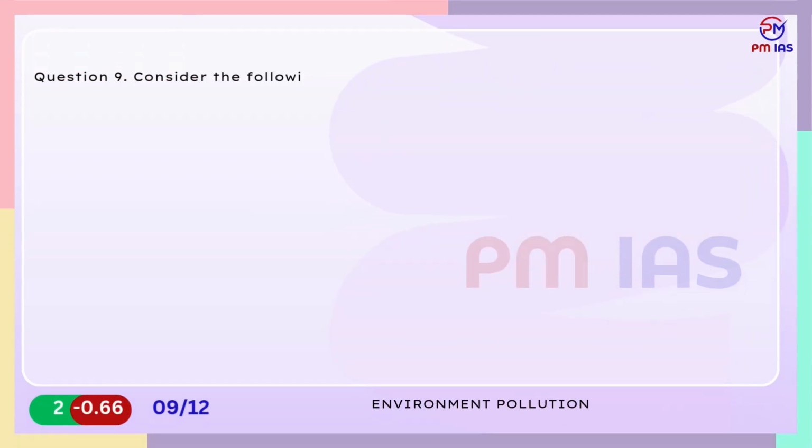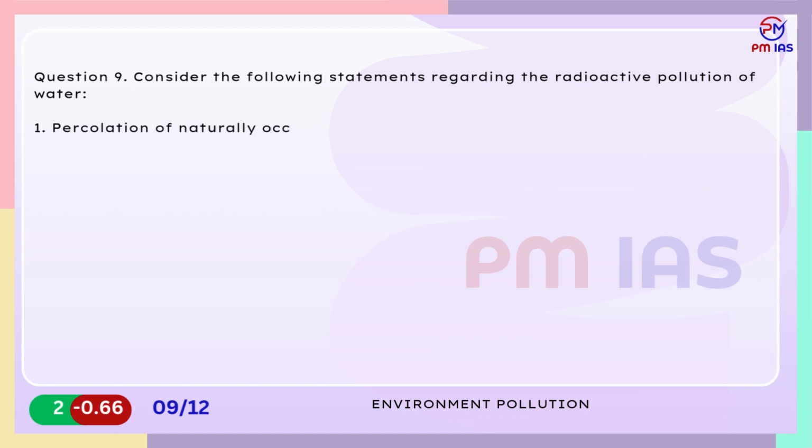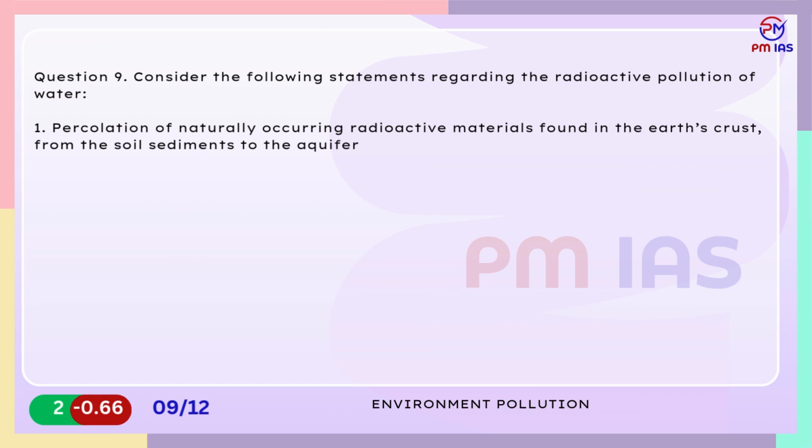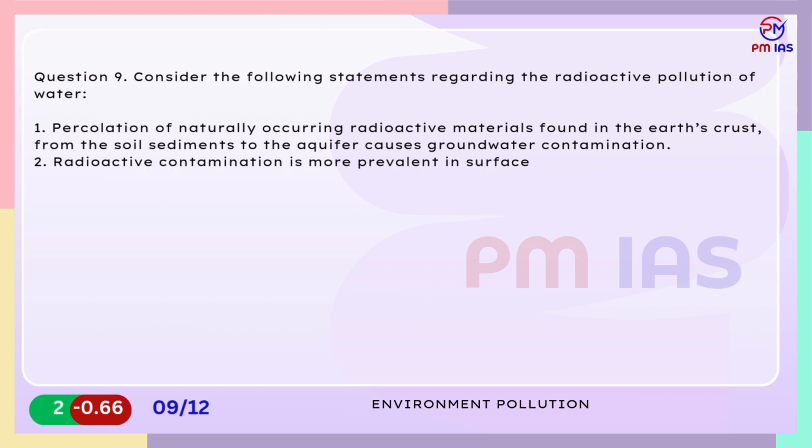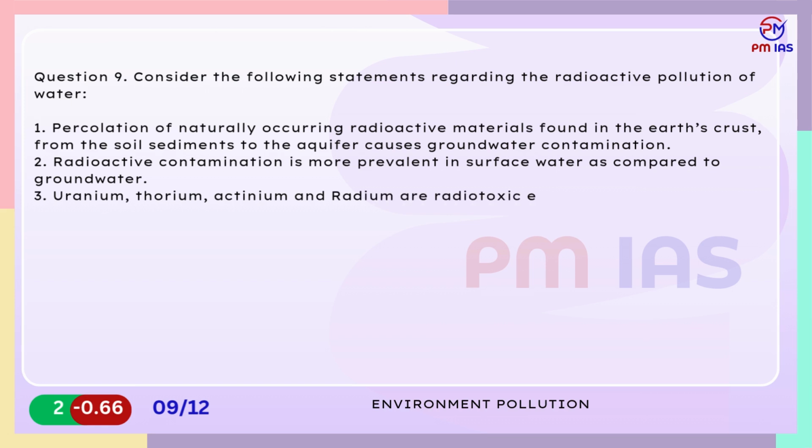Question 9. Consider the following statements regarding the radioactive pollution of water. 1. Percolation of naturally occurring radioactive materials found in the Earth's crust, from the soil sediments to the aquifer, causes groundwater contamination. 2. Radioactive contamination is more prevalent in surface water as compared to groundwater. 3. Uranium, thorium, actinium and radium are radiotoxic elements that contaminate water resources. 4. Oceans and seas are the natural repositories of naturally occurring uranium.